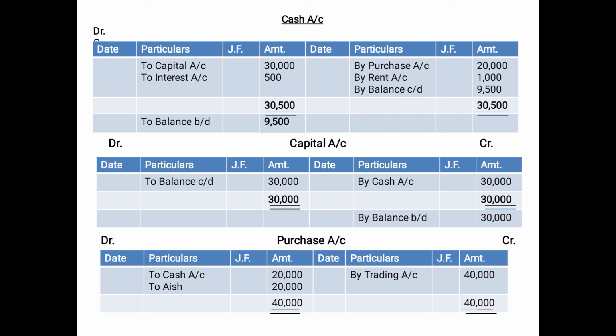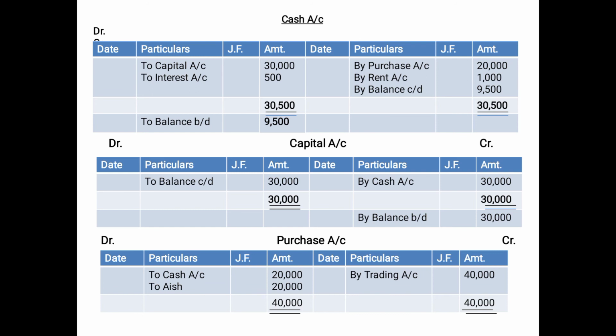That means the deficiency is on the credit side. And how much is the deficiency? What is the balancing figure? What will be the amount with which both the columns will be equal? How will you get it? 30,500, that is the total of the debit column, minus the total of the credit column, that is 21,000. So the balancing figure, the amount with which both the columns will get equal, is 9,500.